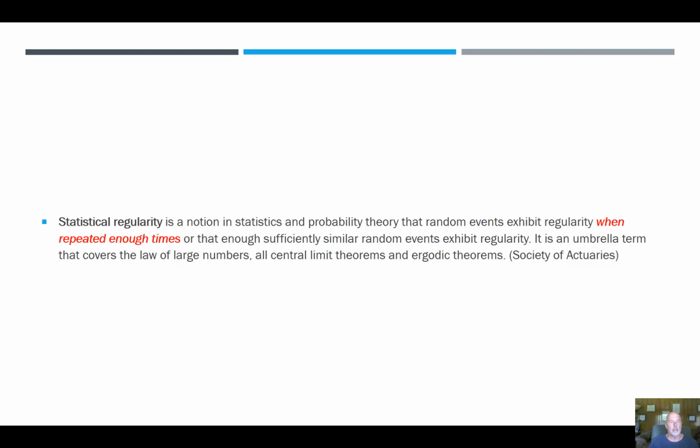But if we have a 100-year history of when it's going to rain in September, we could probably do a much better job than guessing whether it's going to rain or not by itself. And so this is from the Society of Actuaries. It is an umbrella term that covers the law of large numbers, the central limit theorems, and ergodic systems as well.